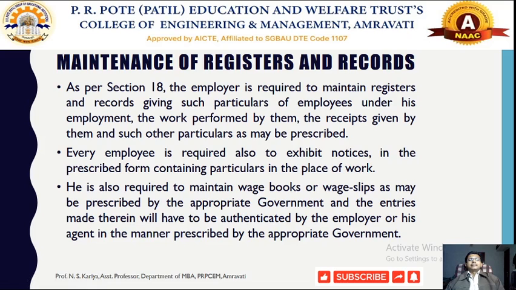The employer should maintain these registers and records along with the wage slips of the individual employees working in that particular scheduled employment, and whatever entries are made therein should be authenticated by the employer or his agent in a manner prescribed by the appropriate government.